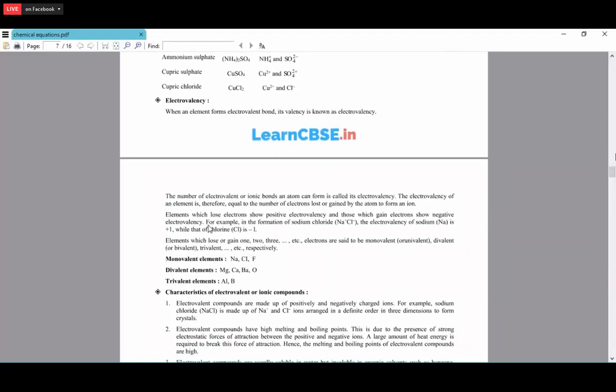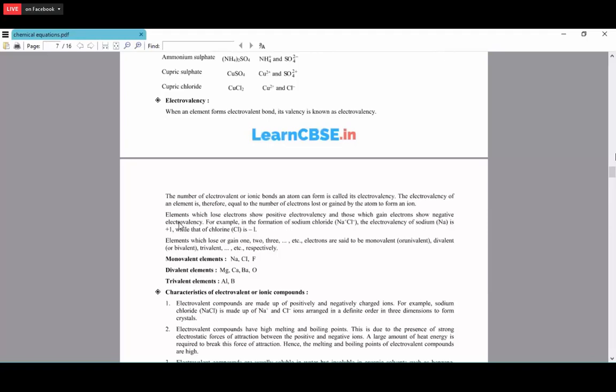Then the electrovalency. So electrovalency is nothing but the valency of the element which forms the electrovalent bond. That valency we call as electrovalency. What do we mean by electrovalent bond? It is just combining the metal and the non-metal. Usually the metal will always lose the electrons and it becomes a positive charge. The non-metals always gain the electrons and it becomes a negative charge. So if the positive charge and the negative charge combine with each other, that we call an electrovalent bond.